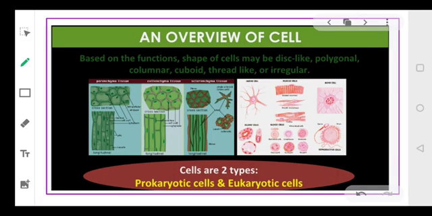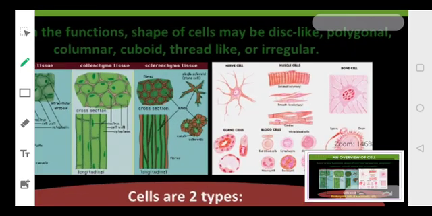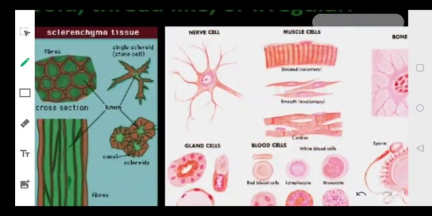Now, based on the functions, as I told you, you can have different types of cells. Cells may be disc-like, polygonal, columnar, cuboid, or thread-like. They may also have irregular shapes. Now you can look into the picture also. These are all the animal cells that we have.